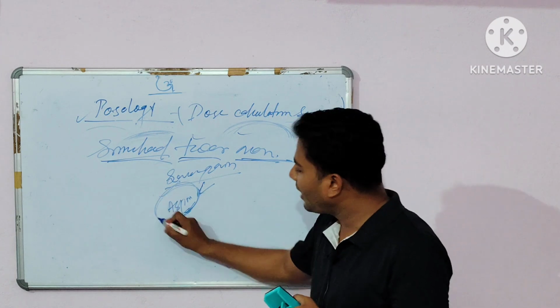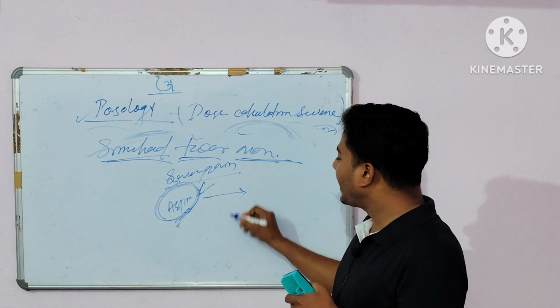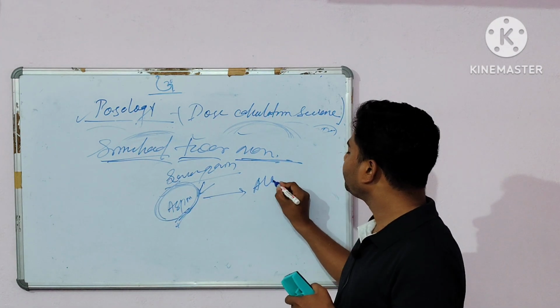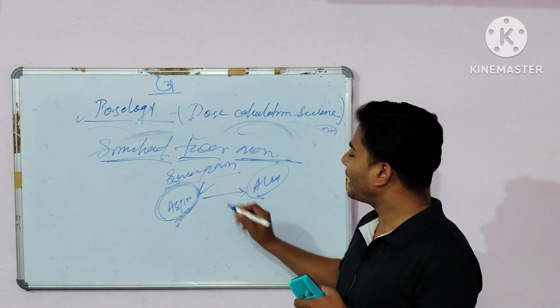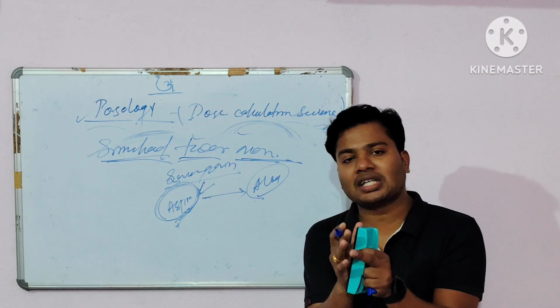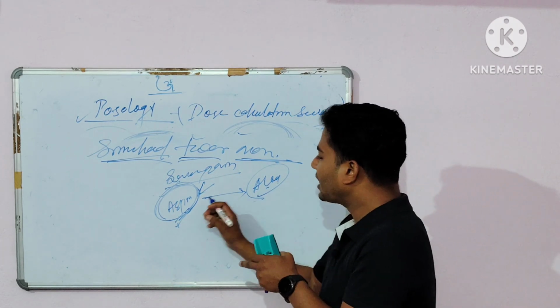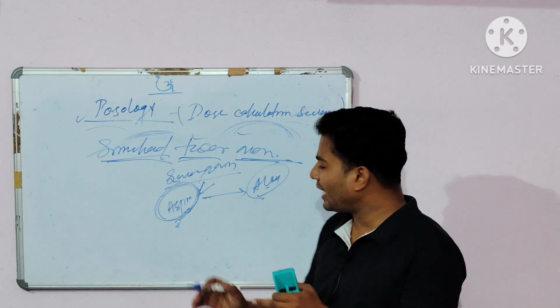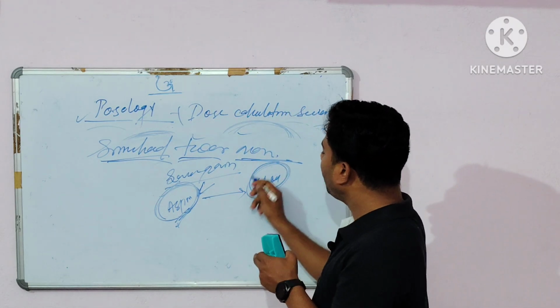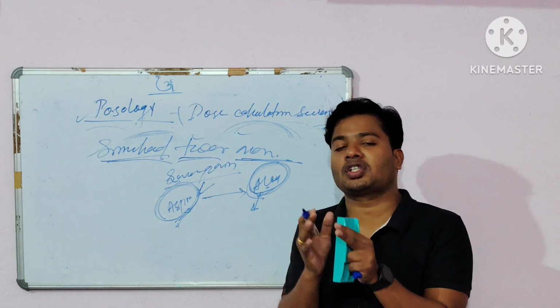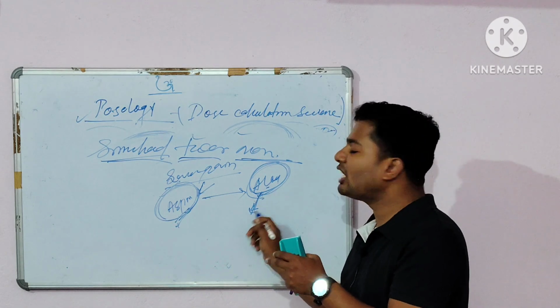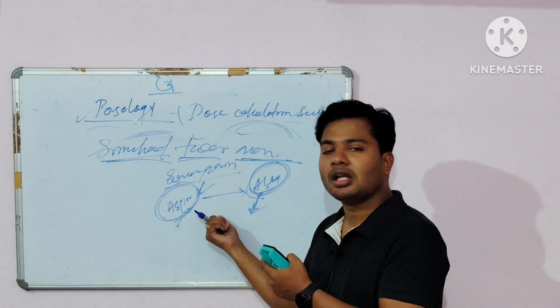In that time, if the person also consumes alcohol, because the person doesn't know the action of the alcohol, after administration the alcohol also reduces the pain inside the body.